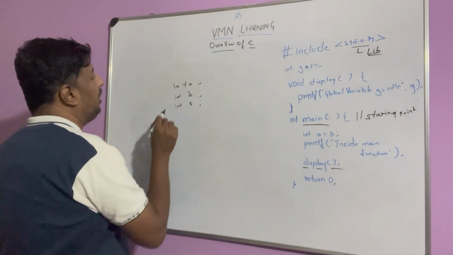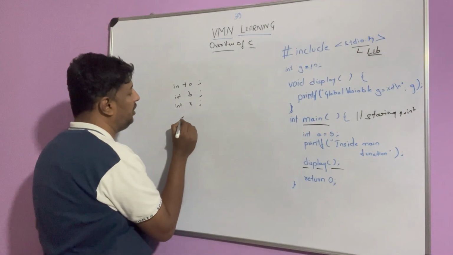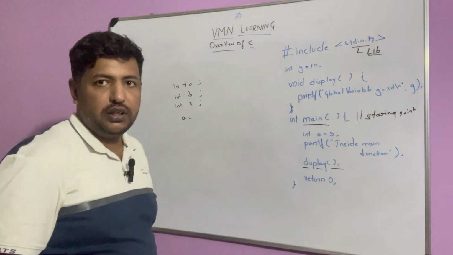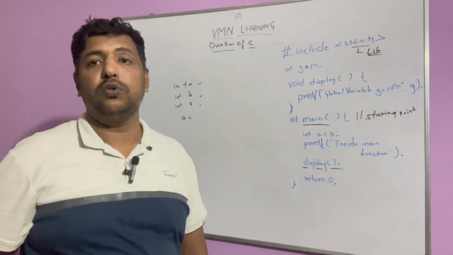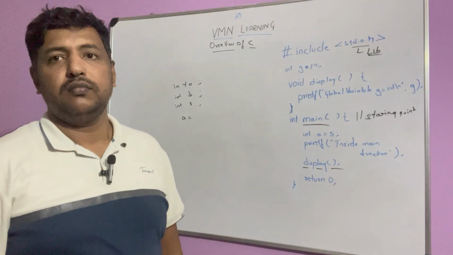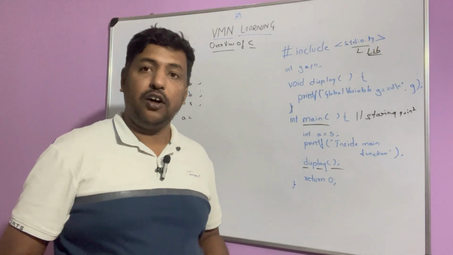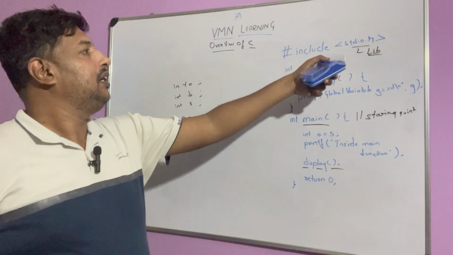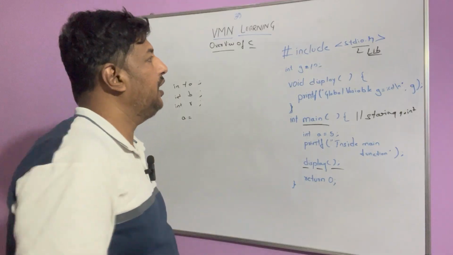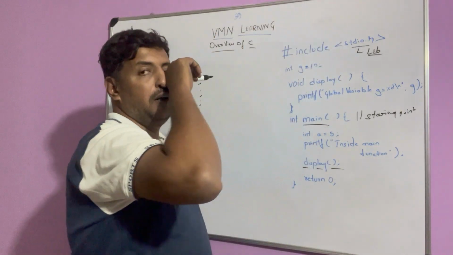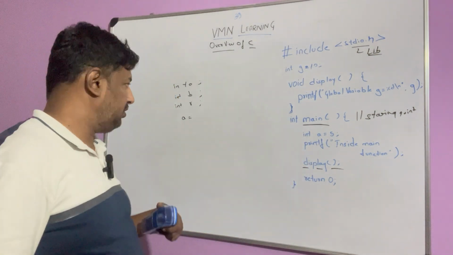My first need is to get a value from the user and store it in a. How will we do it? We would have to write a big program to read from the keyboard. Those programs are already written and served to us, stored in a library called stdio.h. This is a general library which has the input output functions.